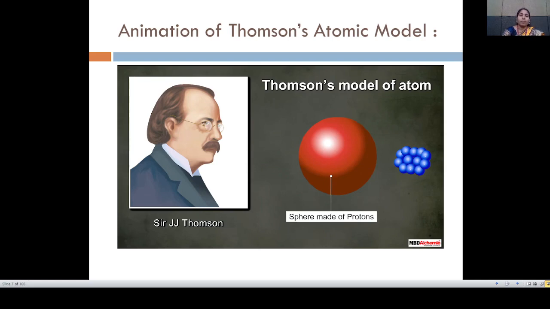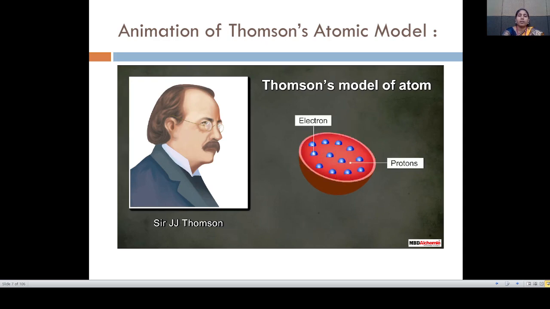When we get to the center of any atom, positively charged protons are present, and the electrons are rotating or embedded into the atom, then we will get Thomson's model of an atom. It is like the plum pudding model, or it is like the watermelon model.